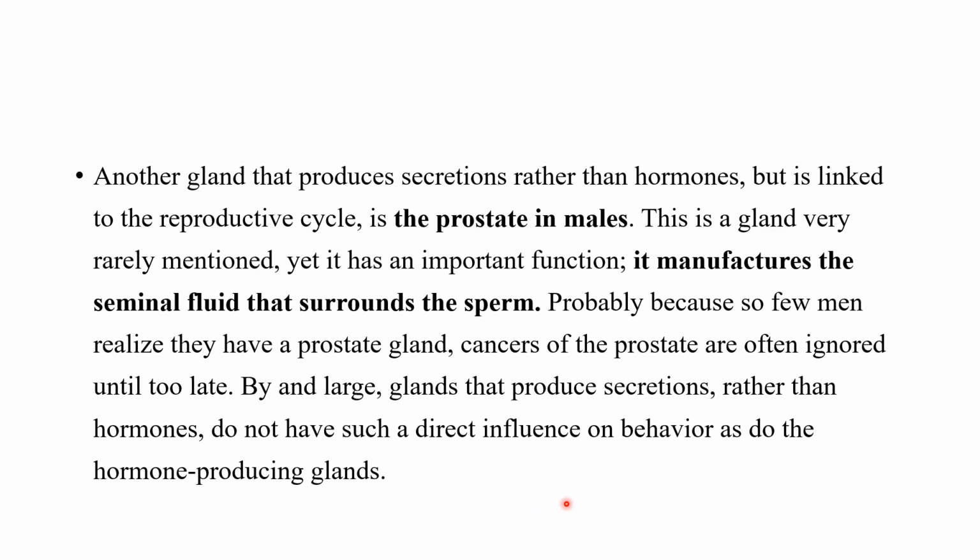By and large, glands that produce secretions rather than hormones do not have such a direct influence on behavior as the hormone producing glands. So with the actual hormone producing glands, when the hormone is released into the bloodstream, although the communication happens very slowly, the effect that the hormone produces in our body is long term rather than very short term, like the communication that is happening in our nervous system.